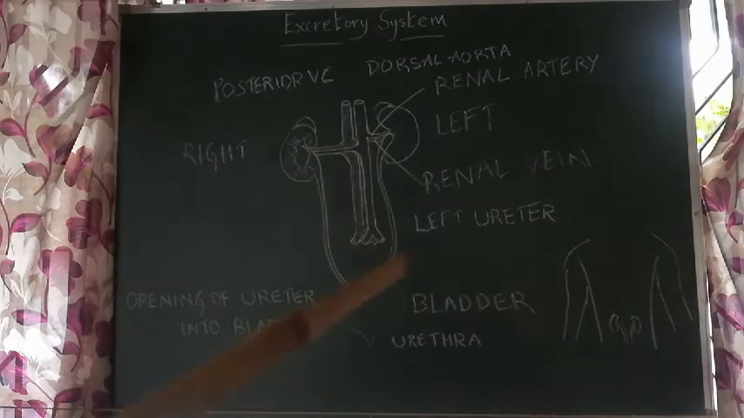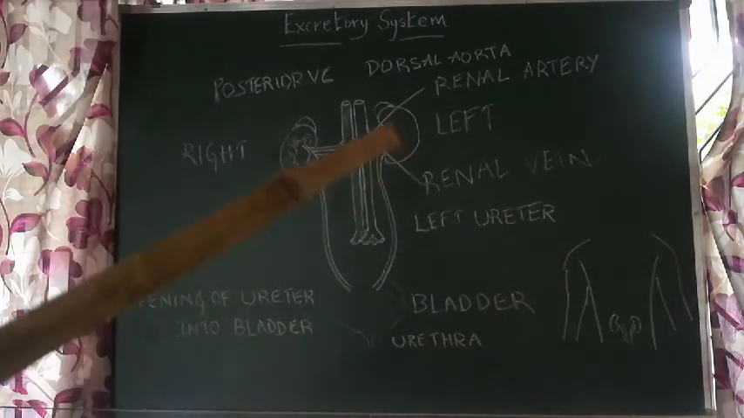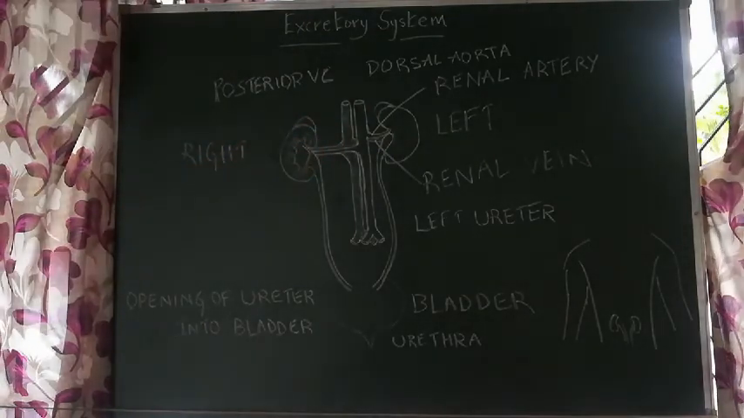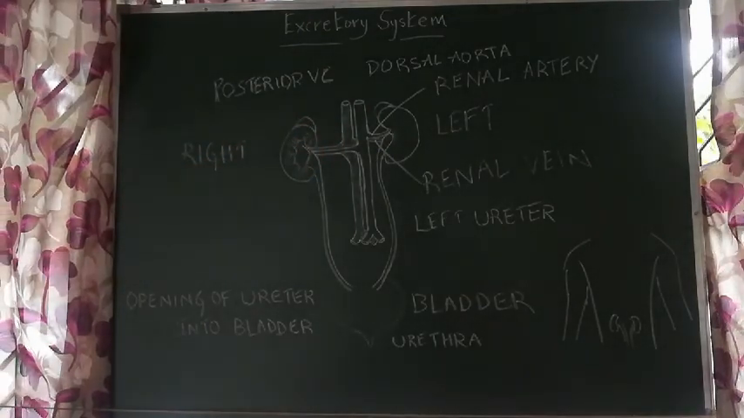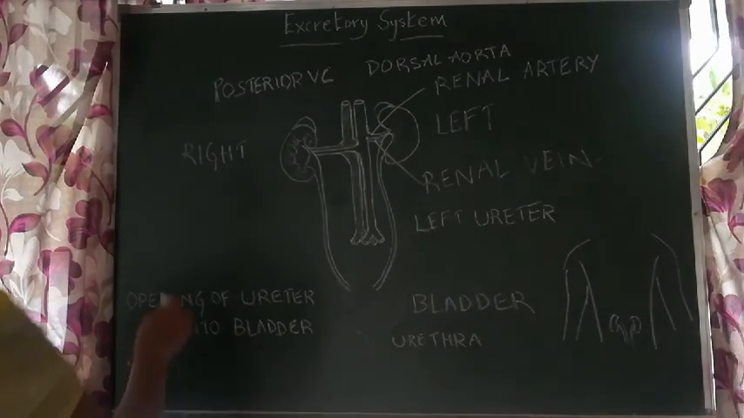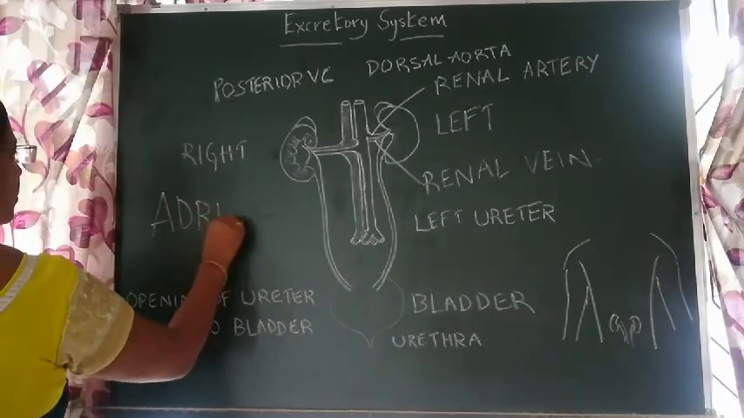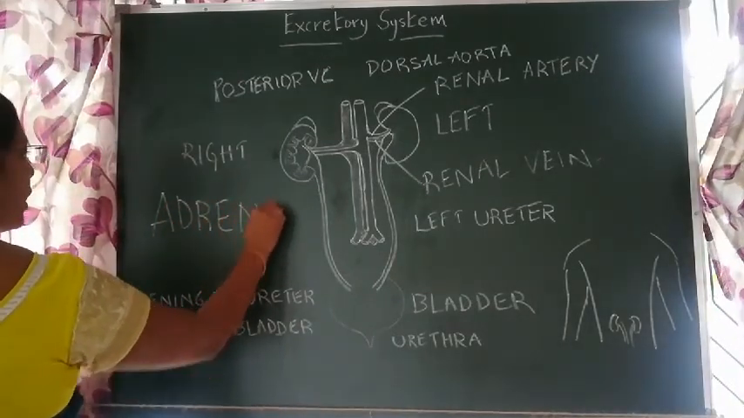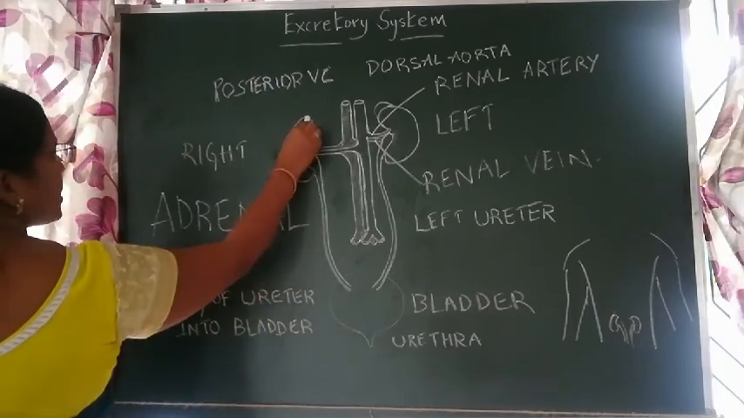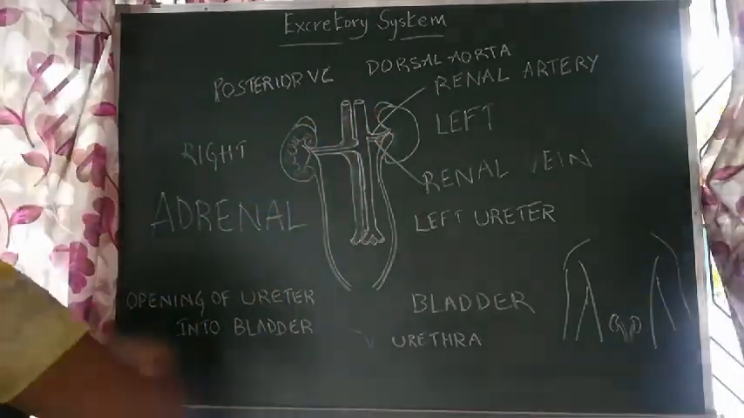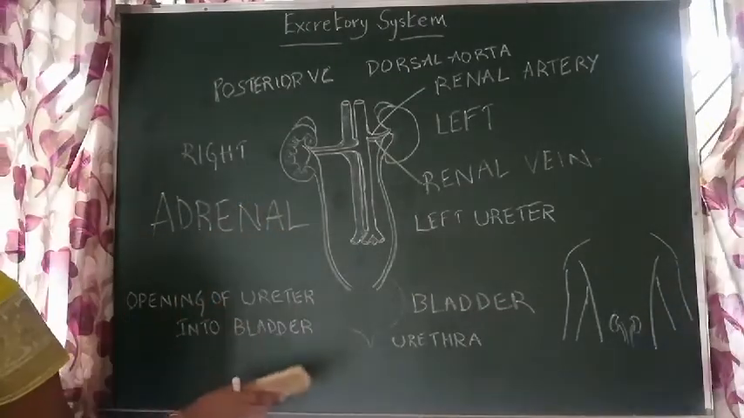See, on top of the kidneys you can see some cap like structures. What are they? They are glands. Which glands? Adrenal glands, this one and this one. They are like a cap present on the kidneys, the adrenal glands.